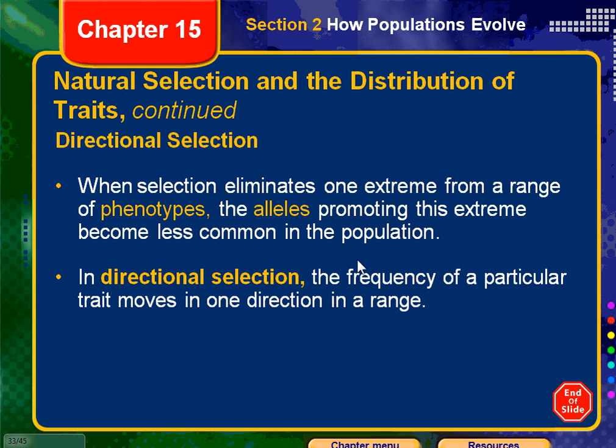If you're not around to pass on your genes, if you've been eliminated, if you're real short and you've been eliminated because you couldn't reach enough food or you weren't able to be big enough to fight off whatever, then you're not going to be able to pass on your genes. So those genes that carry the shortness won't be wiped out completely, but they will be much less common. In directional selection, the frequency of a particular trait usually will move in one direction.